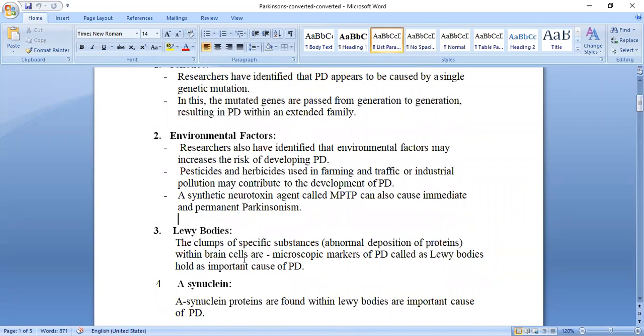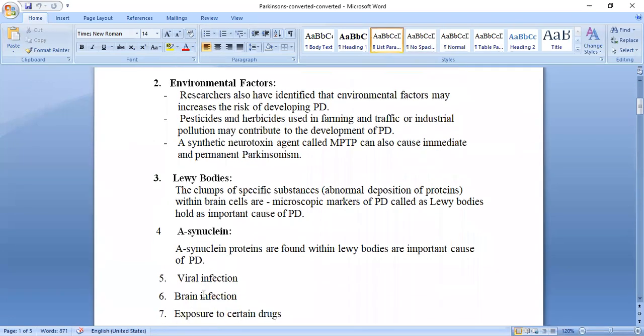And next one, that is the Lewy body. Lewy body means what? Clumping of specific substances, deposition of clusters of specific substances. Which substances? The abnormal deposition of proteins within the brain cells. This causes Parkinson disease. And synuclein means what? The deposition of the protein we mentioned in the Lewy body. Which protein? The synuclein protein. Synuclein proteins found within the Lewy body are an important cause of PD.